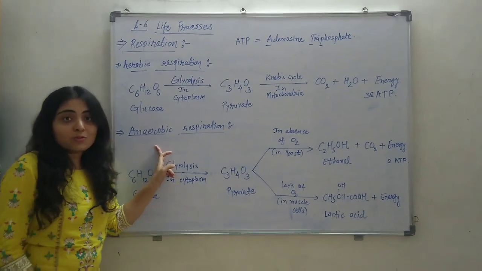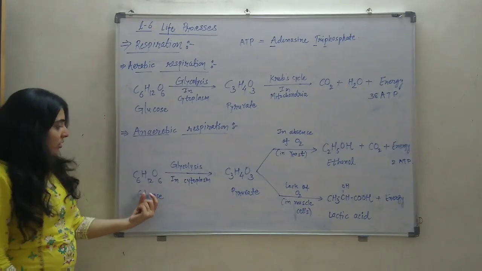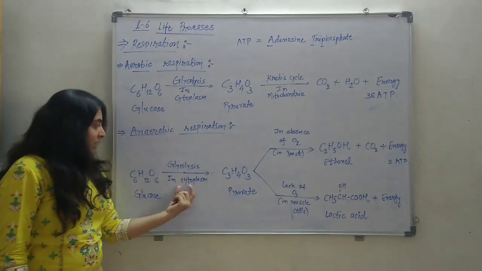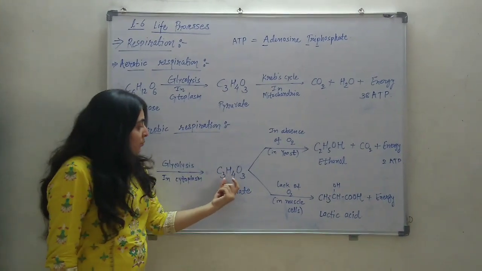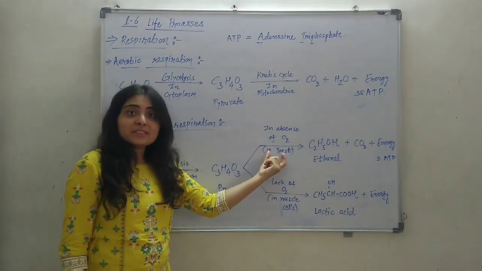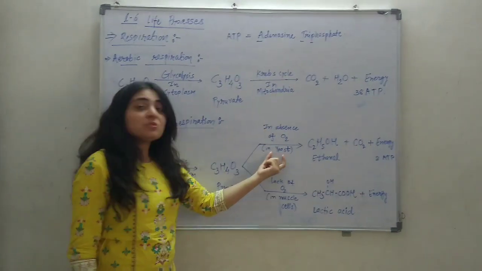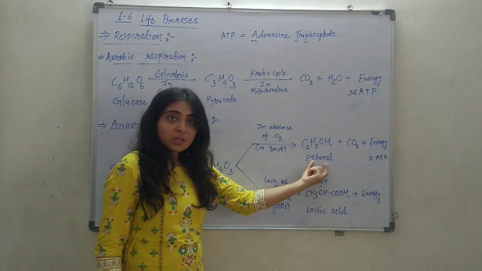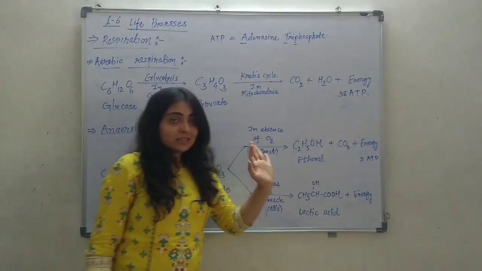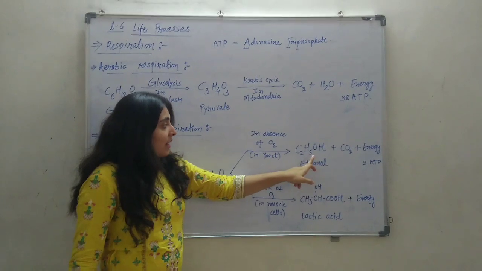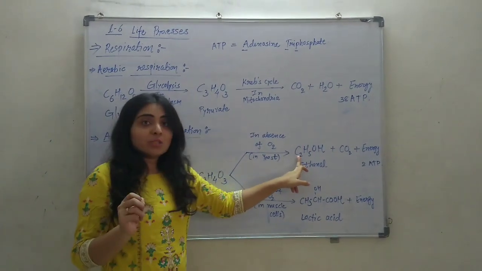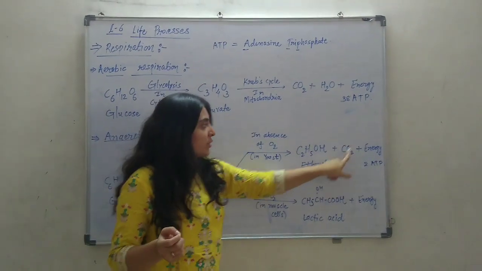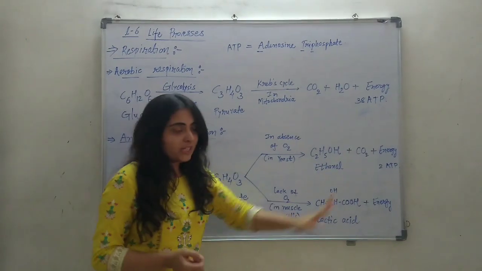Now, anaerobic respiration is the respiration in the absence or lack of oxygen. The initial reactant is glucose. It will convert into pyruvate, the intermediate, inside the cytoplasm. Here, in bacteria and yeast, respiration occurs in the absence of oxygen. In the absence of oxygen, this pyruvate will convert into ethanol, carbon dioxide and energy. Ethanol is the alcohol having two carbons. C2H5OH is the chemical formula for ethanol, and carbon dioxide and energy will be released in the form of ATP.